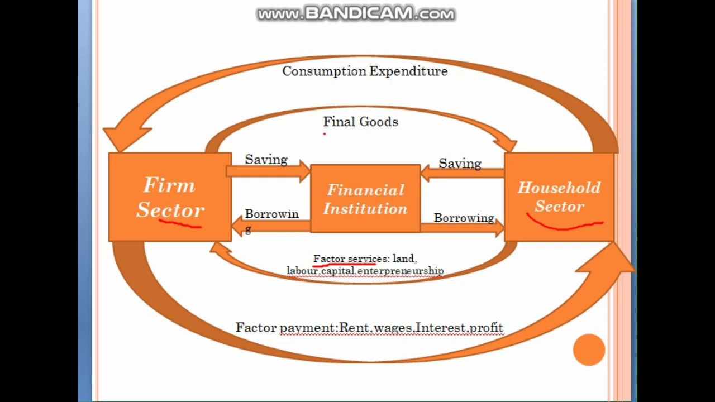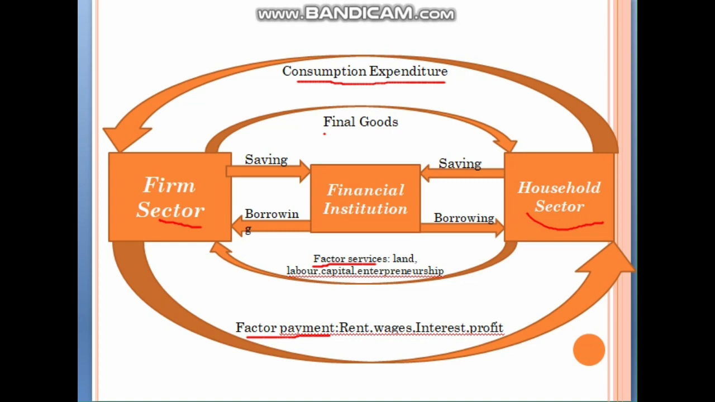And then when the firm sector gives final goods to the household sector, the household sector also gives consumption expenditure. It gives consumption expenditure because it consumes the final goods which it receives, and for that consumption it gives consumption expenditure to the firm sector. And when the household sector gives factor services to the firm sector, the firm sector also needs to pay the factor payment for that